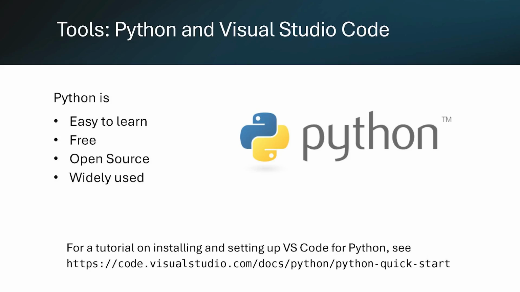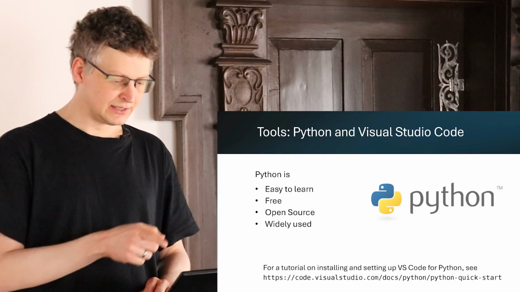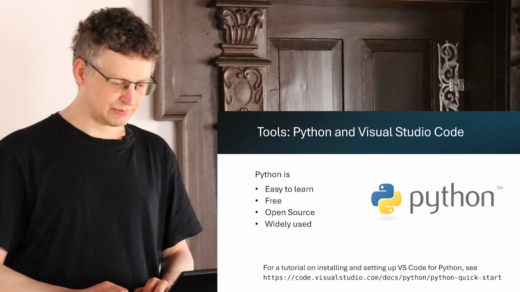So again, the programming language we will use is called Python. And the reason for this is because it's very beginner friendly, it's easy to learn, it's completely free, so you can download it for free. And it's very widely used, in particular in data science. So the programming language is Python, and the actual program in which you will write your code, this is called an IDE. This will be Visual Studio Code, which again is freely available for download. On this link that is written on the slide, you will find a tutorial on how to install Python and Visual Studio Code and how to get both running.